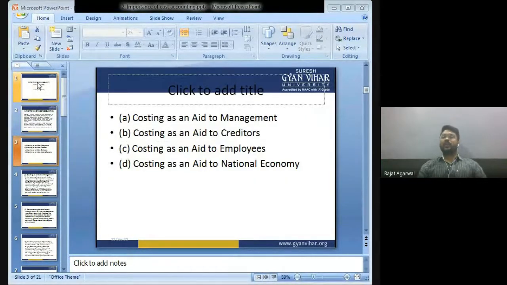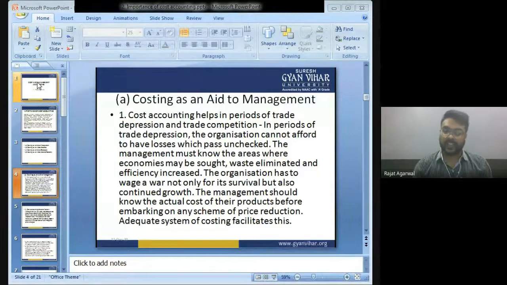Now, importance of cost accounting as an aid to management, costing as an aid to creditor, costing as an aid to employees, costing as an aid to national economy. Now, costing as an aid to management. Number one, cost accounting helps in periods of trade depression and trade competition. In the period of trade depression, management cannot afford to have losses which pass unchecked. Management must know the area where the economy should be brought.